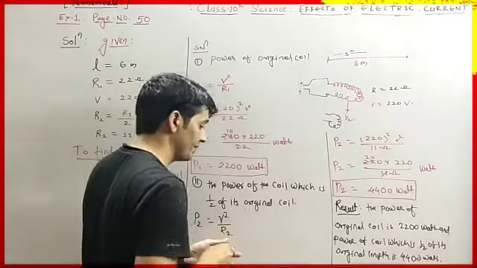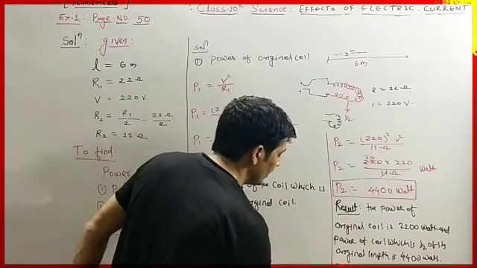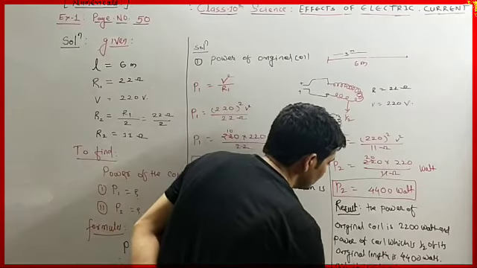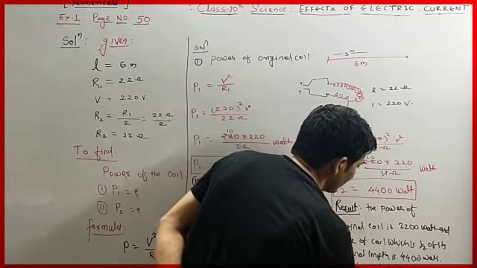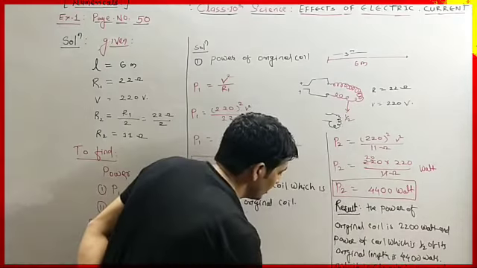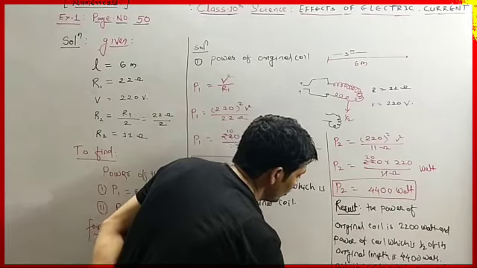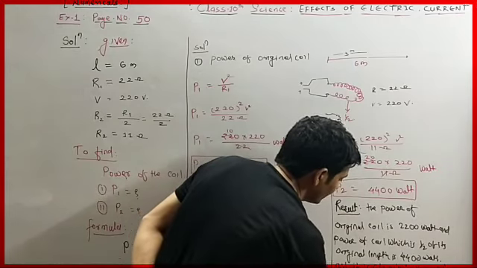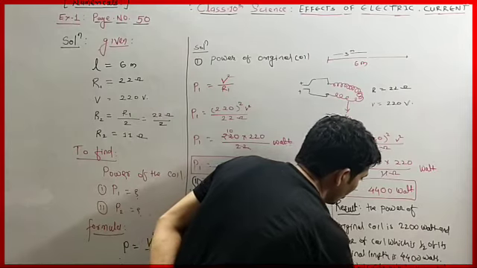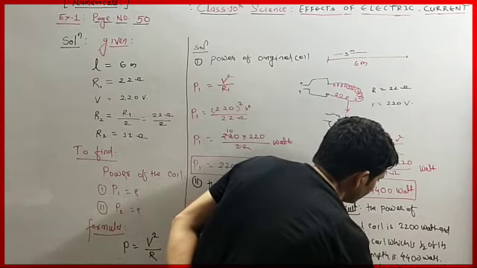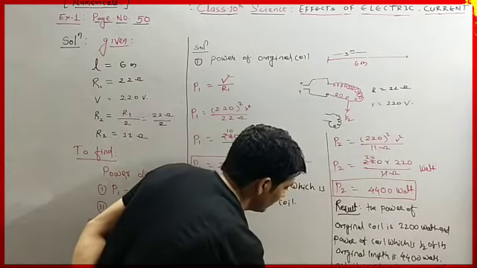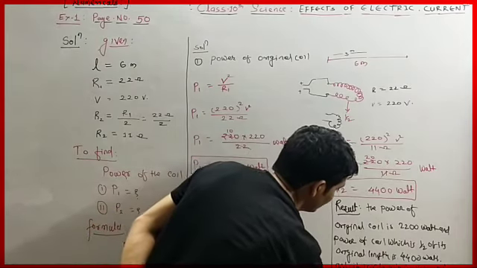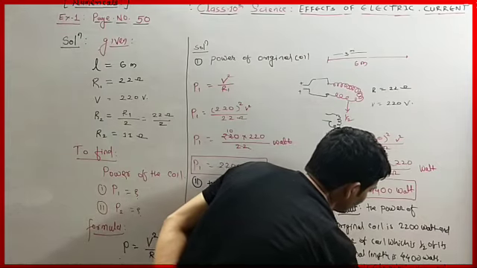And it is clear that if we cut the original coil into half of its size, then the power is increased to its double.